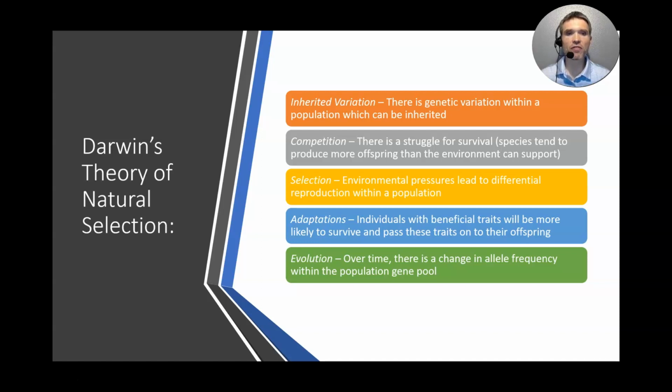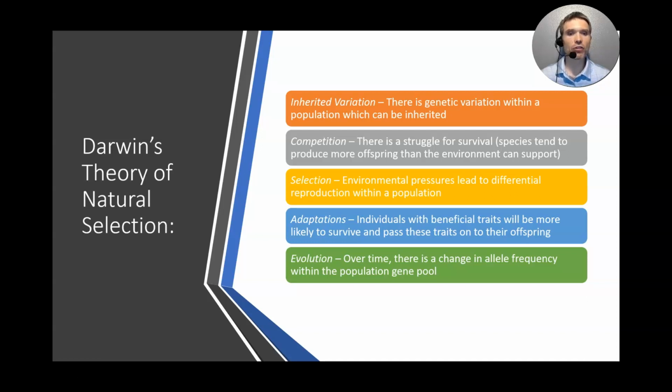Adaptation. Just as I said before, all individuals have different variations. So there are some traits that are beneficial, such as the red beetles, red being beneficial. And because of that red color, they're able to produce more offspring and survive better in the environment.